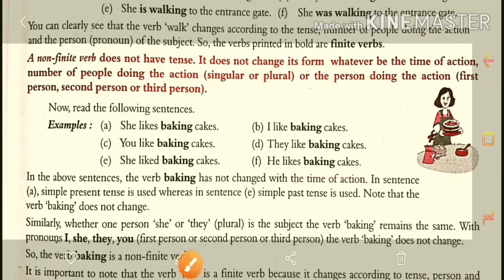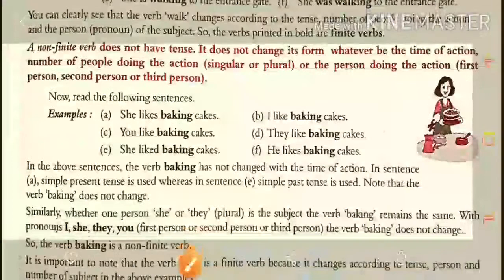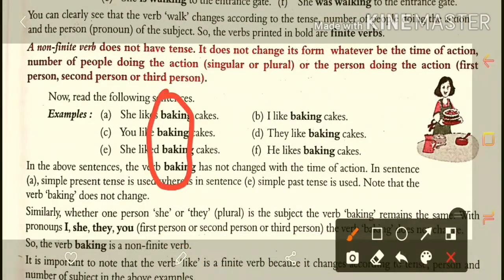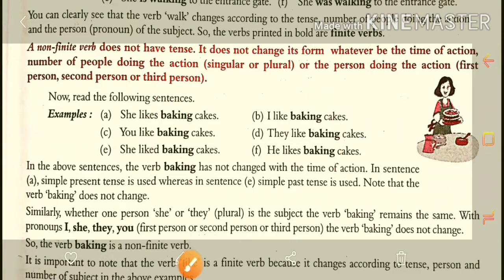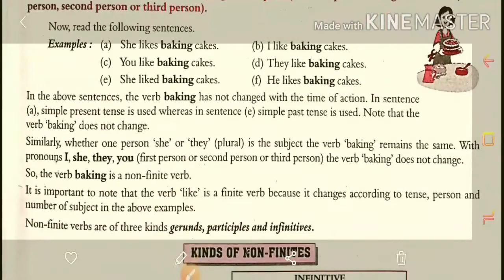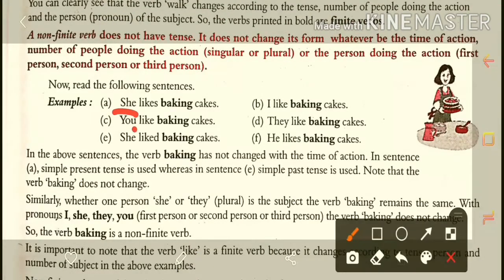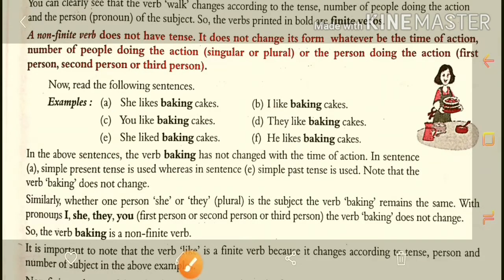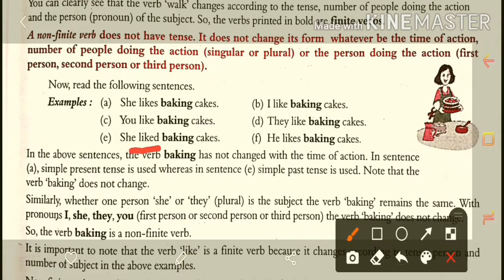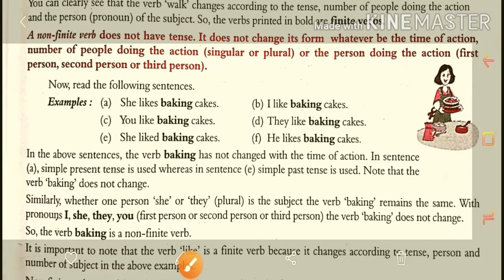So if you observe all the verbs from this example, you can notice that at no point does it change. Whether the subject is she, you, I, they or he, whether the subject is singular or plural, or the tense is changed, here they wrote liked, which means it is past tense, even then it is not changed.